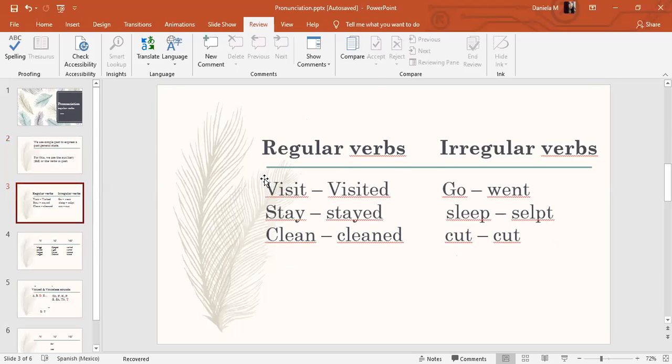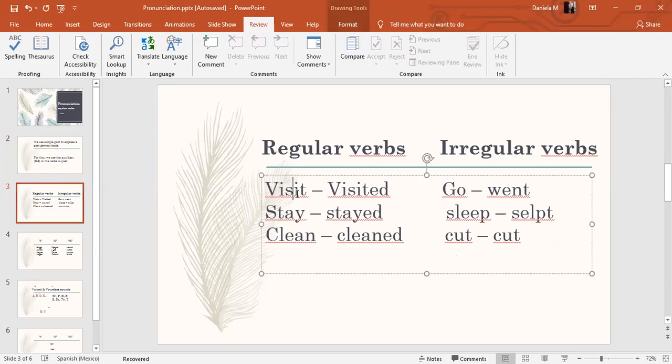Now, it is important to say that we classify past verbs into two different categories: regular verbs and irregular verbs. Now, as you can notice, regular verbs are the ones that have ed ending, like for example, visit, visited, stay, stayed, clean, cleaned, and so on.